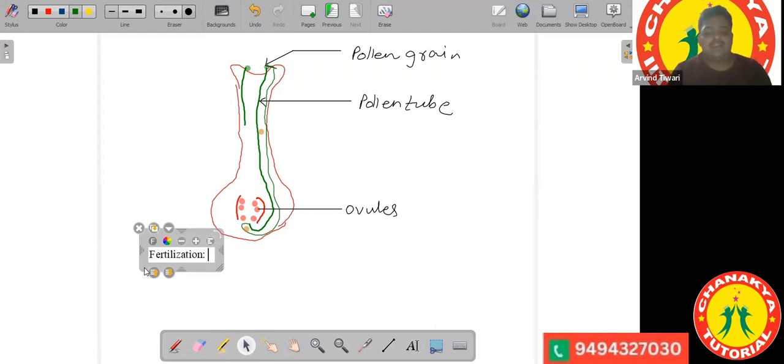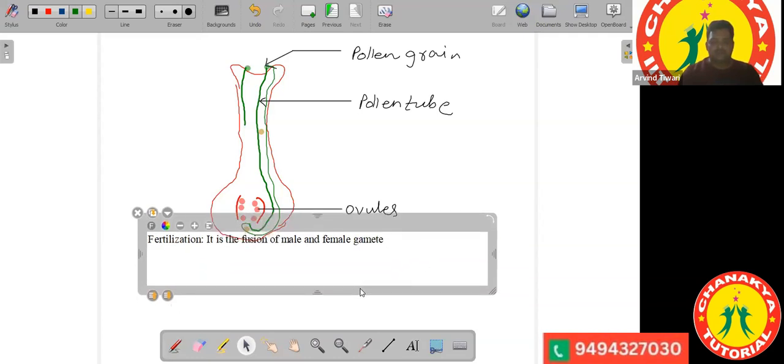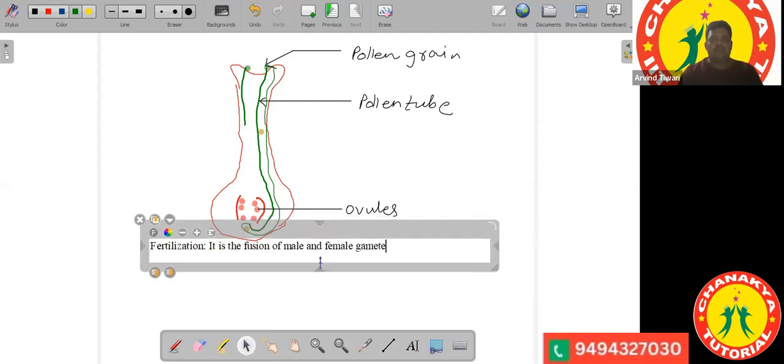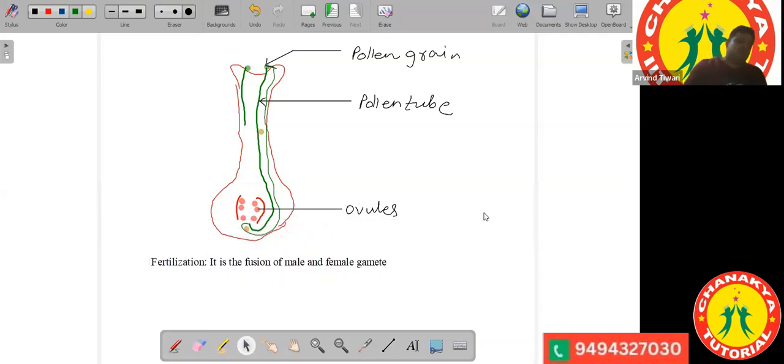So fertilization is the fusion of male and female gamete. So what is fertilization? It is the fusion of male and female gamete, right? Here we observe that both male and female gamete have fused together to form a new cell, and the new individual which is formed is called the zygote.